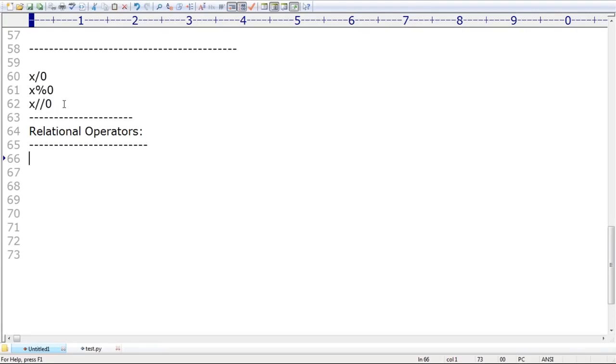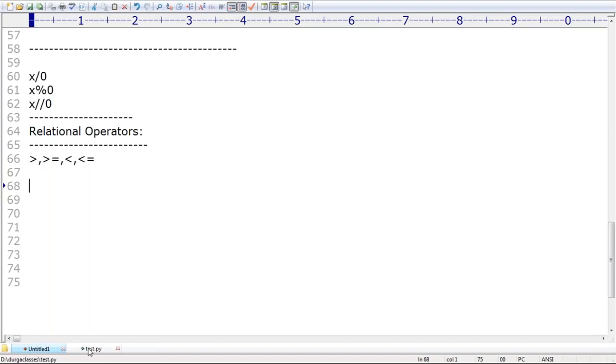Next, relational operators, right? Sir, I want to relate or compare. Sir, is it less than? Next, is it less than or equal to? Next, have you observed greater than, greater than or equal to, less than, less than or equal to? These operators are by default considered relational operators. Make sure, sir. Now take very special care about these relational operators, right?